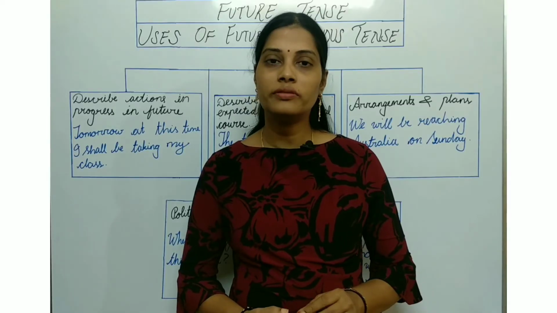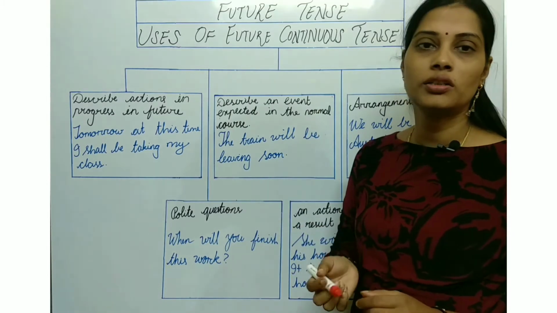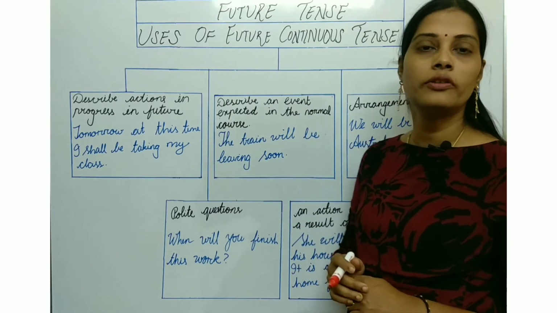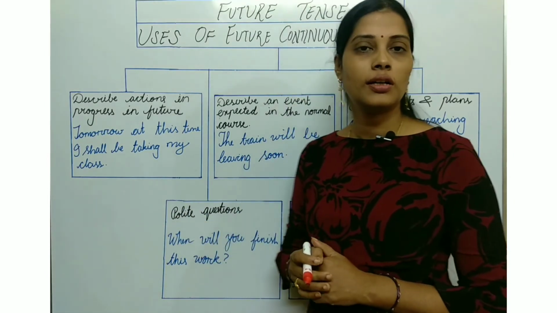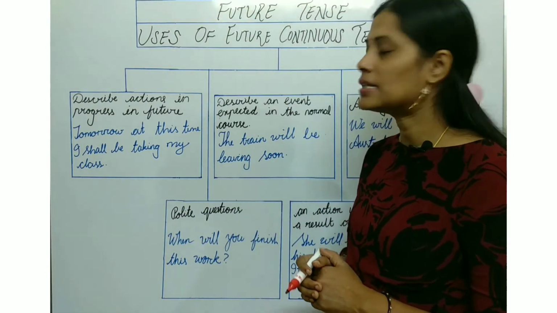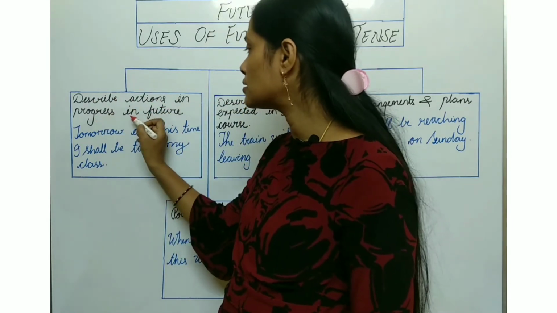Now we will discuss the uses of future continuous tense. As we know, wherever we see the -ing after the verb, that is called continuous tense. So let's see the first point. Describe actions in progress in the future.